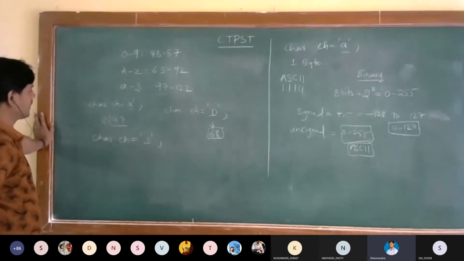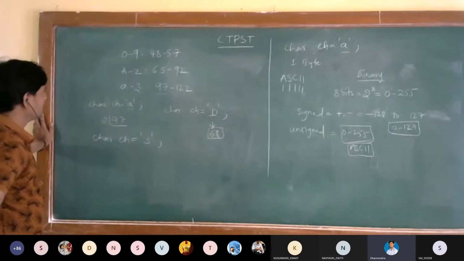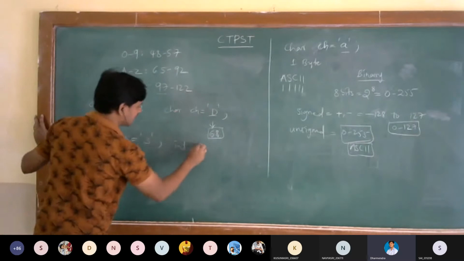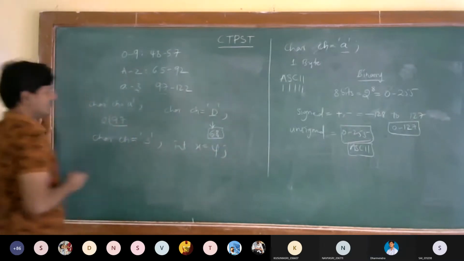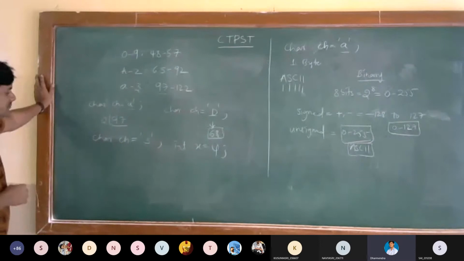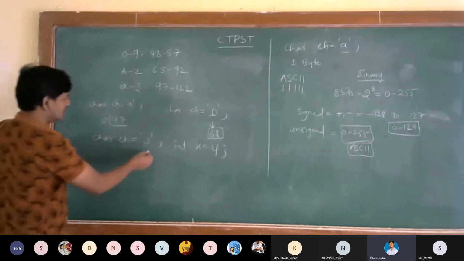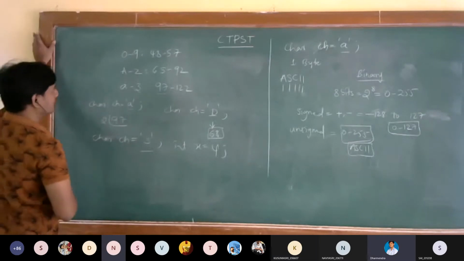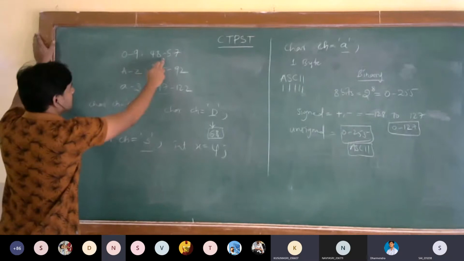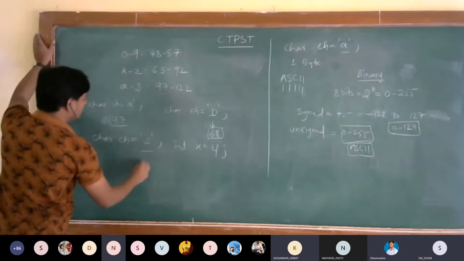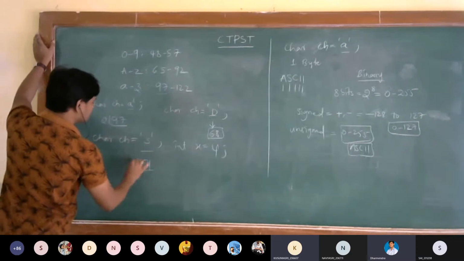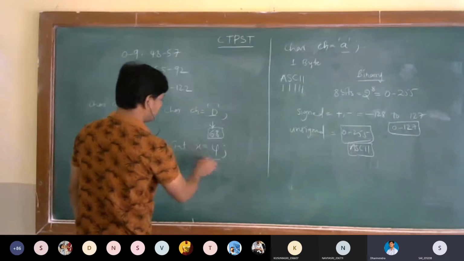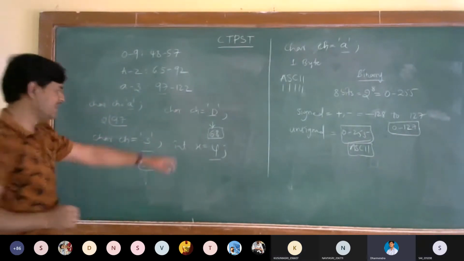Next, char ch is equal to, for example, '3'. Can anybody tell me the ASCII code? 51. I am taking the 3 in single quotes. And again, I am taking x is equal to 4. What is the ASCII code of this one? 51. Based on this, it will go for binary calculation, the binary equivalent.